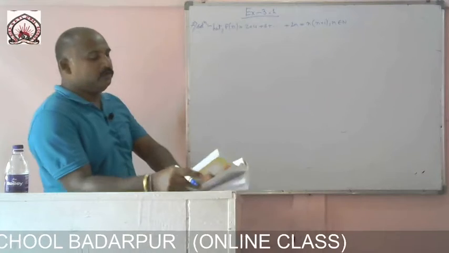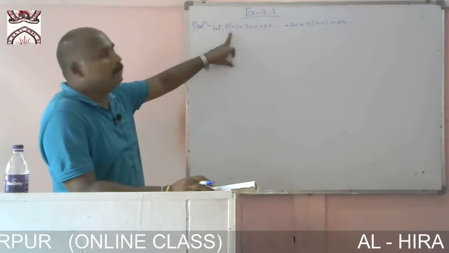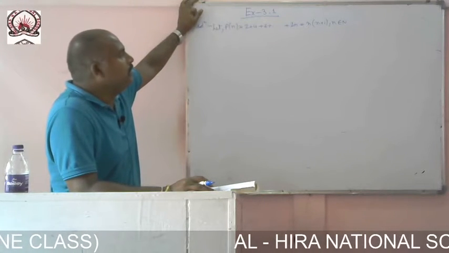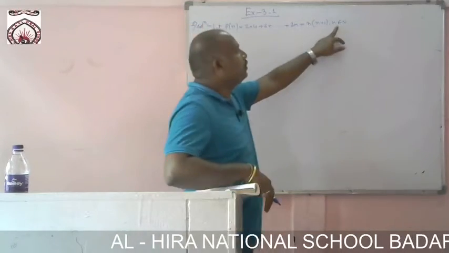Now according to the statement we have to prove it by mathematical induction. P of n equals 2 plus 4 plus 6 dot dot dot up to twice n, equal to n into n plus 1, where n belongs to natural number.